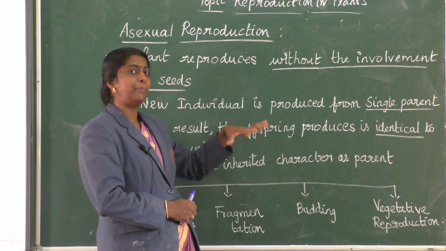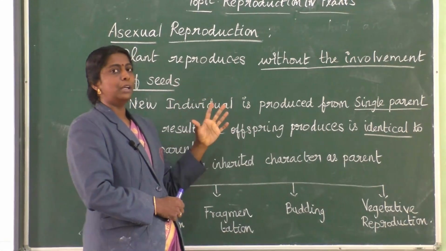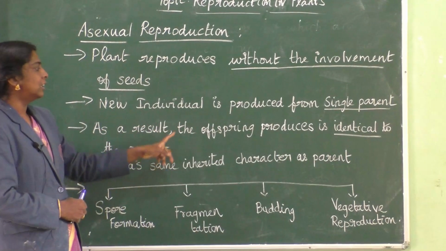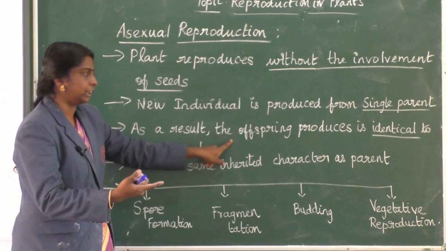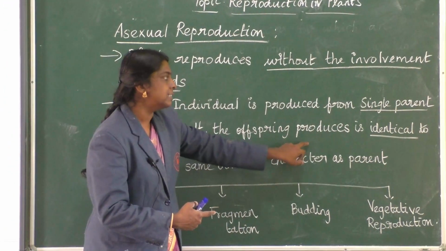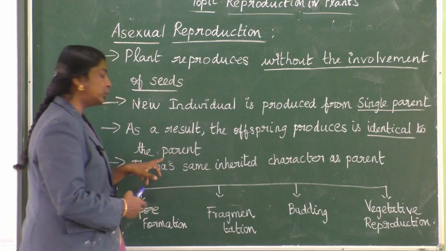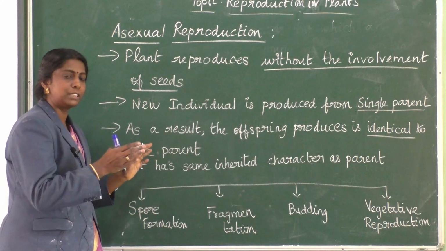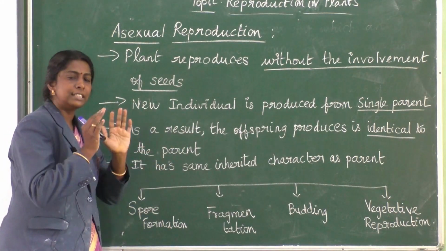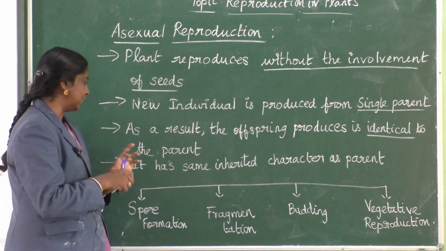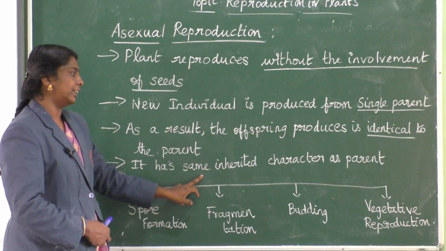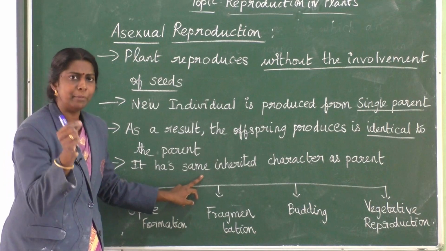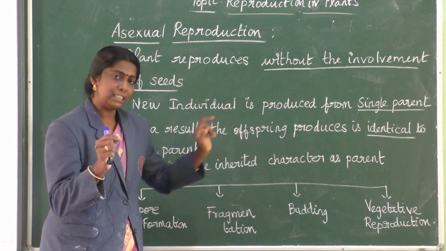So it has the same inherited character of the parent. As a result, the offspring, the next generation, the new plantlet produced, is identical to the parent. It looks similar to the single parent, with the same inherited character.